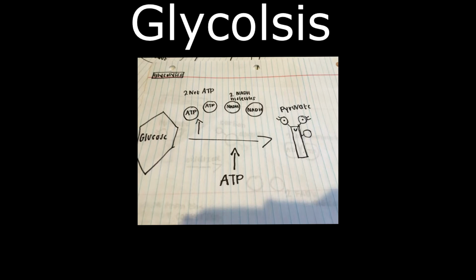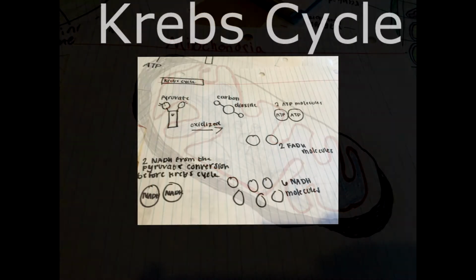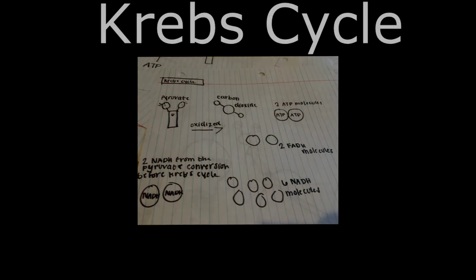The glycolysis stage takes place in the cytoplasm, and this step does not require oxygen. The glucose is converted into a more usable form called pyruvate, and the products are ATP and NADH. In the Krebs cycle, which takes place in the mitochondrial matrix, it requires oxygen, and the pyruvate will be oxidized, which produces carbon dioxide, 2 ATP molecules, 2 FADH2 molecules, 6 NADH molecules, and CO2 is released.